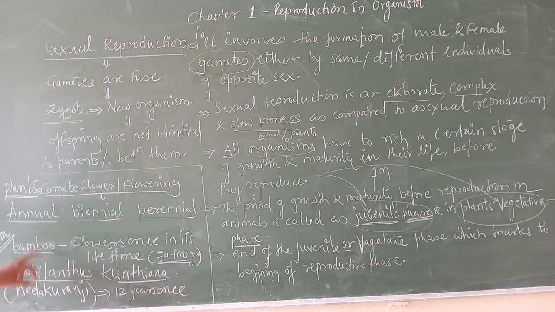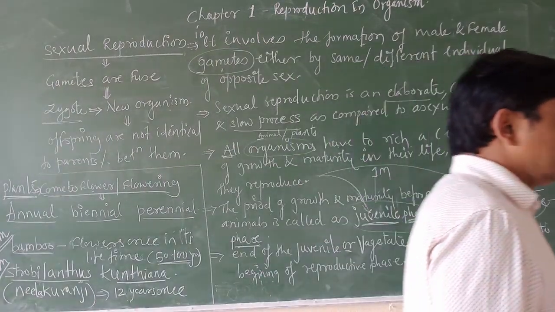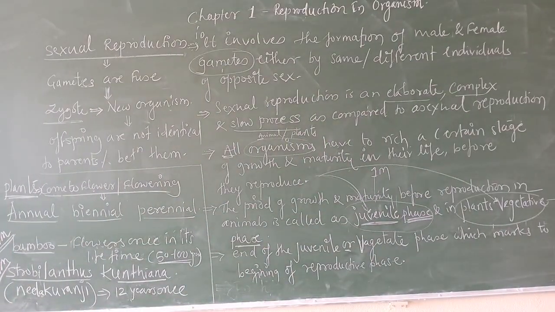Understood? So these two names you are going to remember for one mark question. Name the plant which flowers 12 years once in its lifespan, that is Strobilanthes kunthiana, that we are going to call as neelakurinji, and name the plant which is going to flower once in its lifetime, that is bamboo.